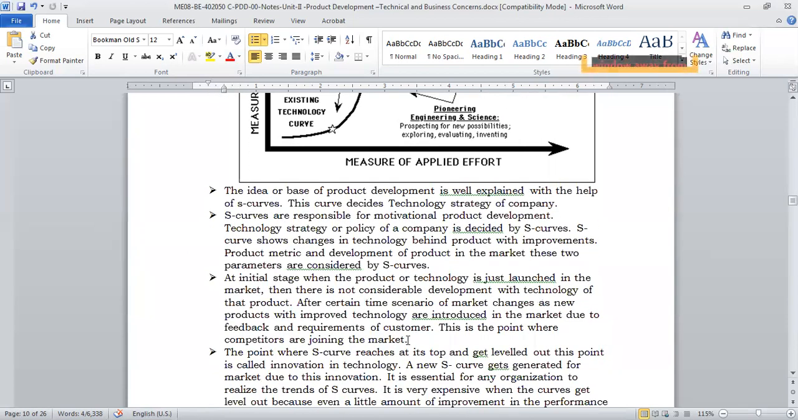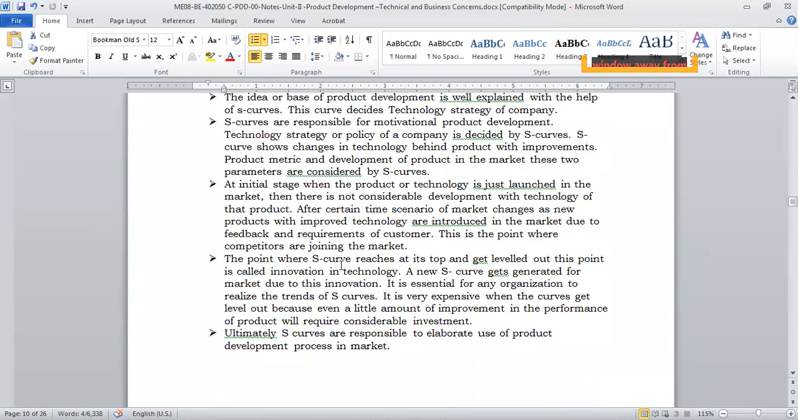The idea of the development is well explained with the help of the S curve. The S curve gives you the idea of what and how the development has happened. So S curves are responsible for motivational product development. So for product development, the S curve will always help you.